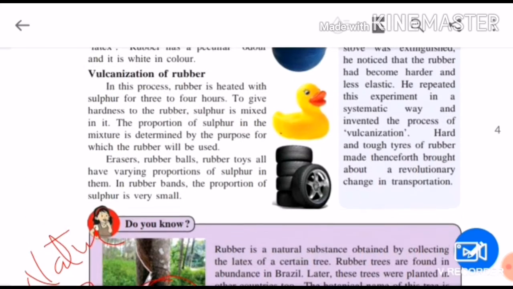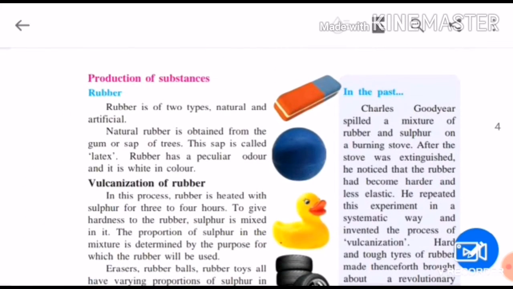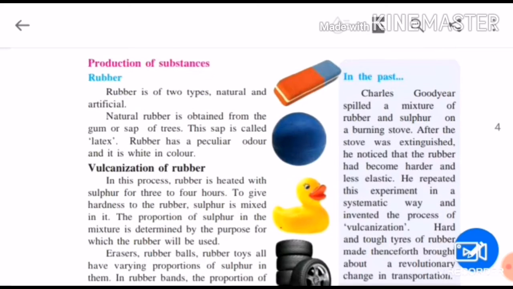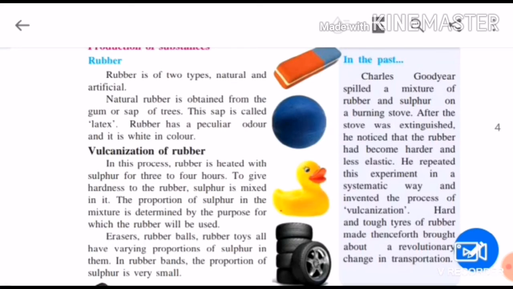So rubber we get in two types, natural and artificial. Natural rubber is obtained from the gum or sap of trees. This sap is called latex. That white colored part is nothing but a waste product of trees. That is latex. Rubber has a peculiar odor and it is white in color. Odor means it has a particular smell, and it is white in color.